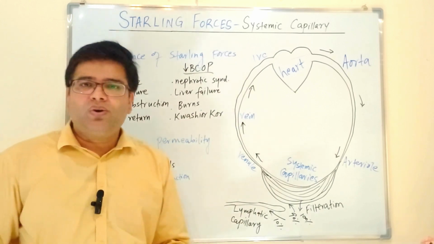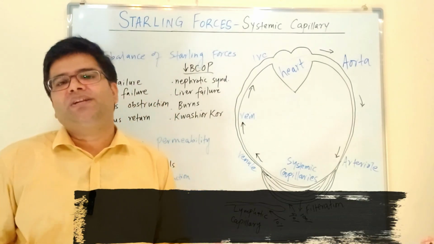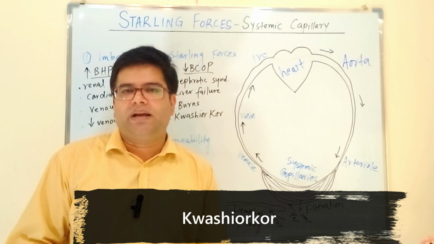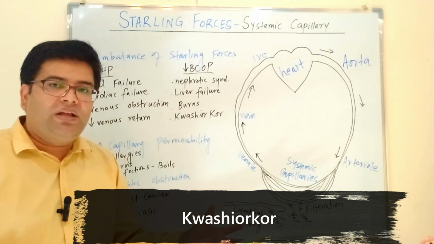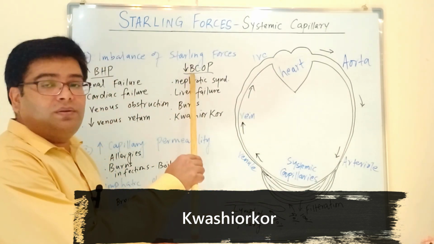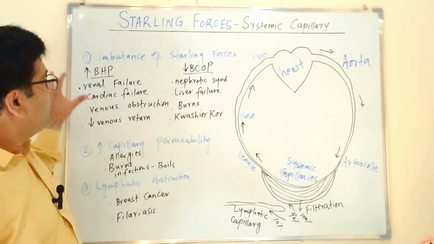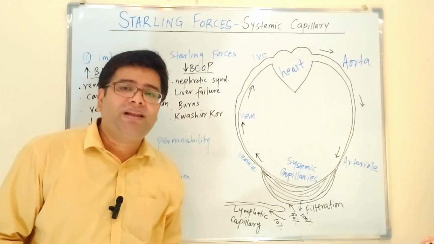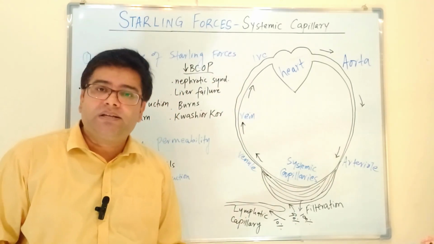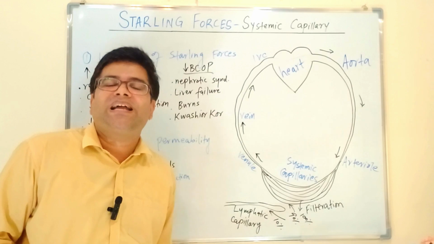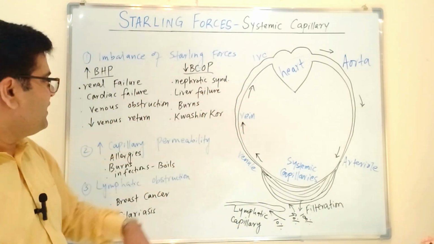Kwashiorkor is a malnutrition condition which can occur in children who are malnourished, especially those who are not taking enough proteins in their diet. Hence, they will have less protein in their blood, having low blood colloid osmotic pressure and leading to more filtration of fluid. So I hope you understand, in all these conditions, the imbalance of the Starling forces results in edema, and I hope you will be able to answer this question about the mechanism leading to edema in these conditions.